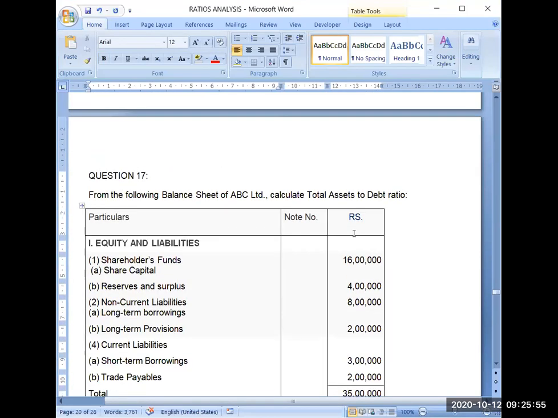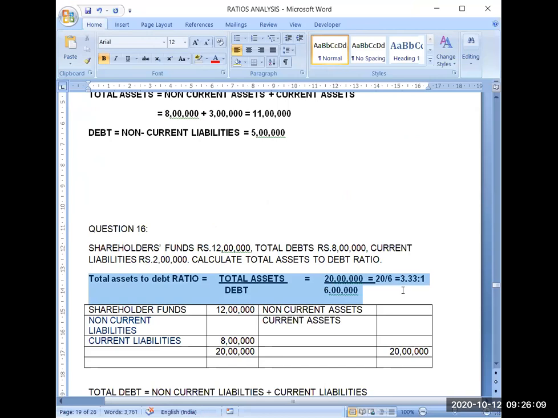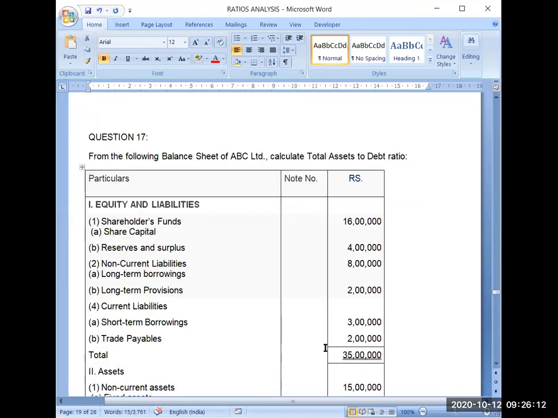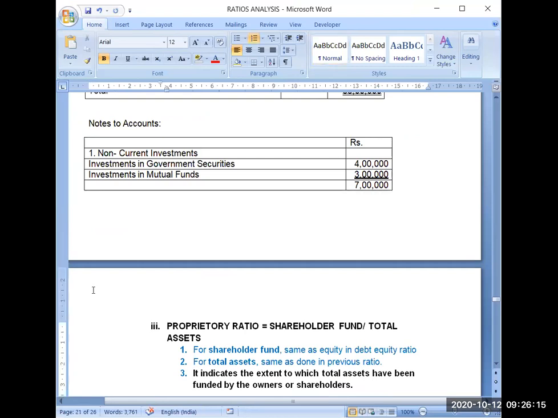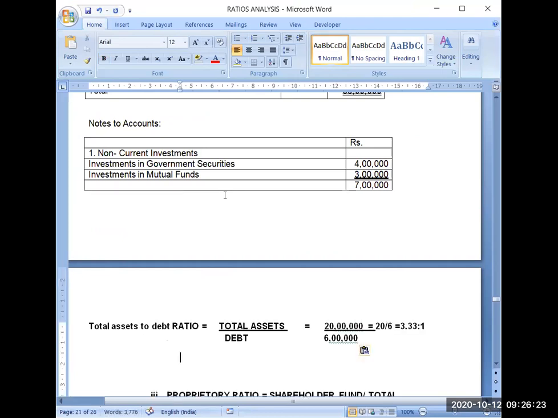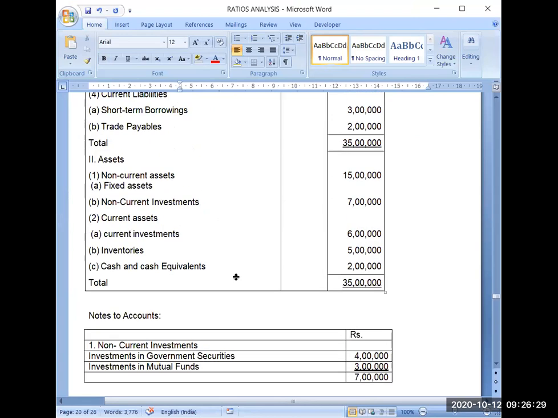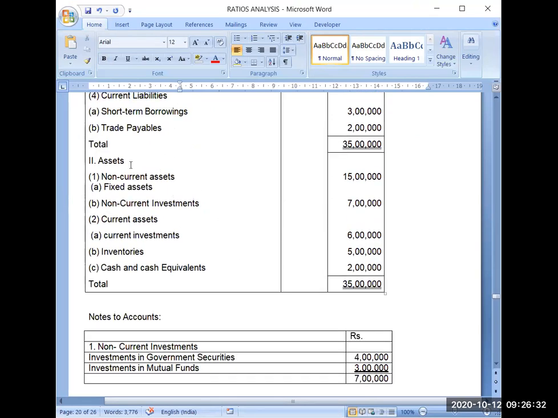So when I will be calculating the total assets to debt ratio, first I will be writing the formula for that. Only after writing the formula, you will get the way in your exams or when you are attempting any question that what to do in this question, how to reach to the answer. So here first I will mention the formula. Then afterwards, I will try to find out the value of total assets. Now, if I want to calculate the amount of total assets, the formula is non-current assets plus current assets.